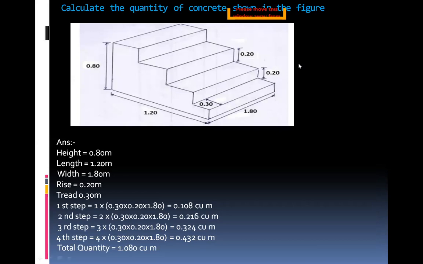Here, the quantity of concrete in steps. Here is an example for 4 steps.